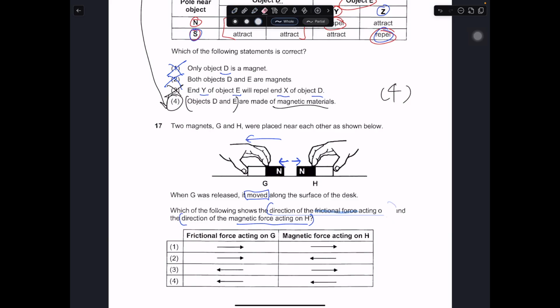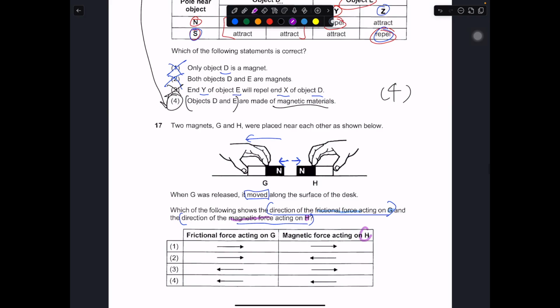Frictional force G, frictional force G, magnetic force H. Let's solve about H first, because it's easier to talk about the magnetic force rather than the frictional force. The magnetic force on H should be in this direction, because they move away from each other. So this direction is confirmed correct.